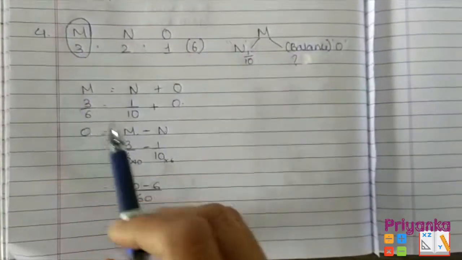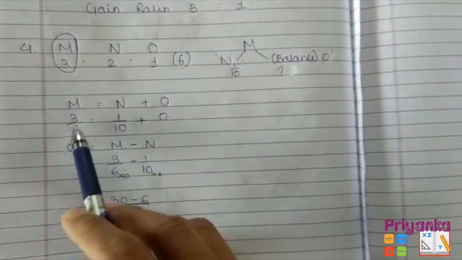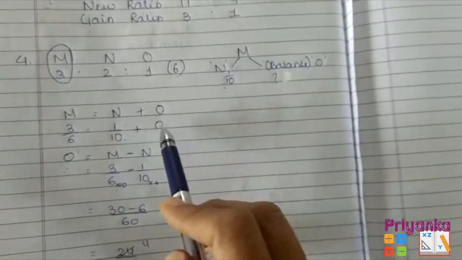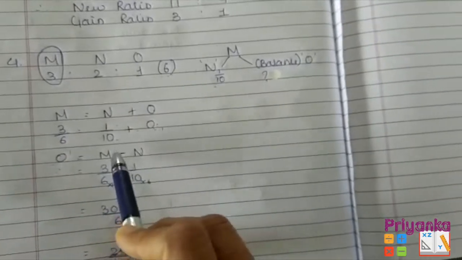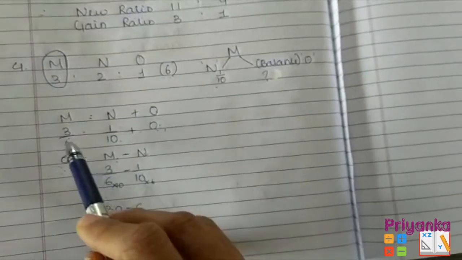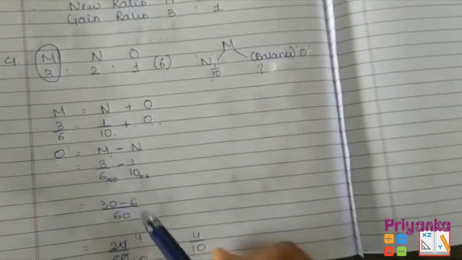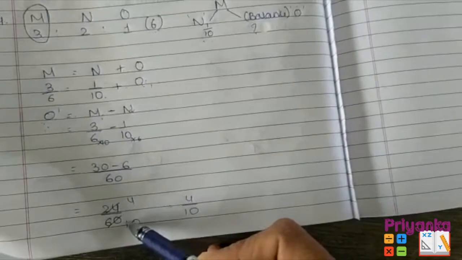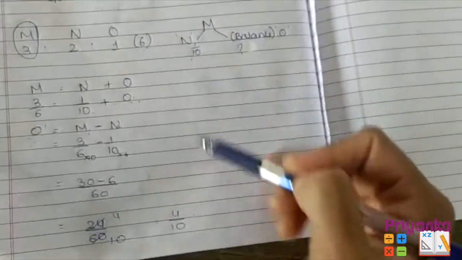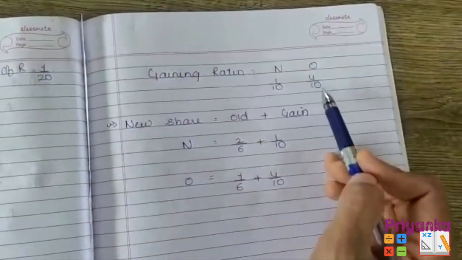We'll see the solution for question number 4, where M is equal to N plus O. M's ratio is 3/6, where N is acquiring 1/10 from M, plus O, we don't know. So keep it O like that only. Then we can change it so that O is equal to M minus N, where M's value is 3/6 and N's value is 1/10. Take the LCM of this and you will get the answer 24/60, where we can cut it out with 6 4s and 10s. So here we can get the common for both of them. Here the gaining ratio of N and O is 1/10 and 4/10.